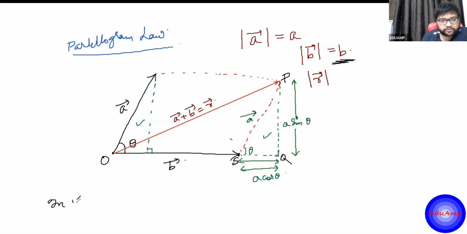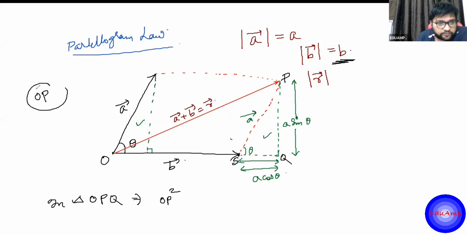So in triangle OPQ, I'll use simple Pythagoras theorem. Perpendicular square plus the base square is the hypotenuse square, and from there I'll try to get the length of the hypotenuse. Simple. So what is the length of the height? That is a sine theta simply, right? So can I write OP square? My objective is to find the length of this OP, that is the hypotenuse. In the right angle triangle OPQ, I'll be using Pythagoras theorem. Simple.